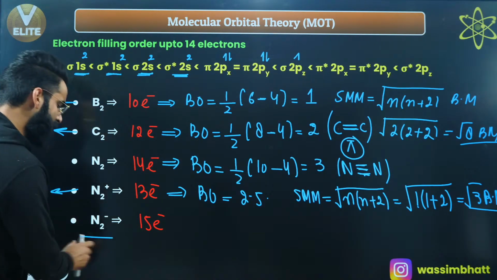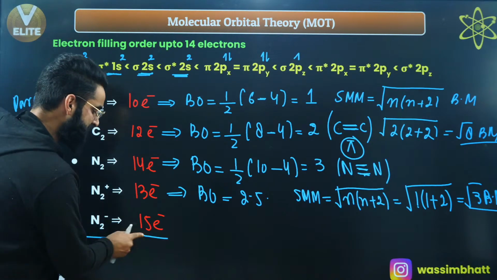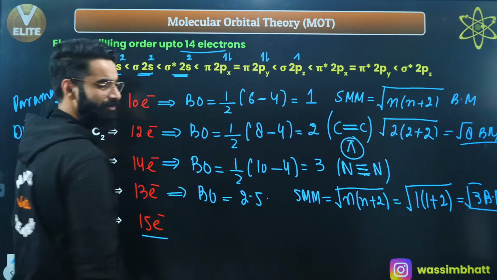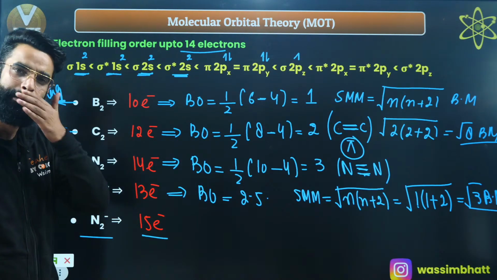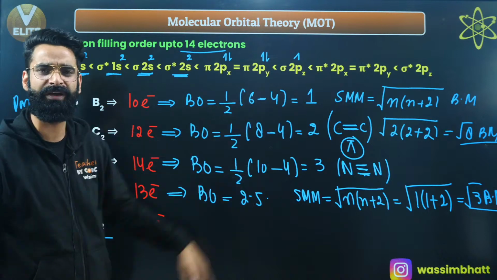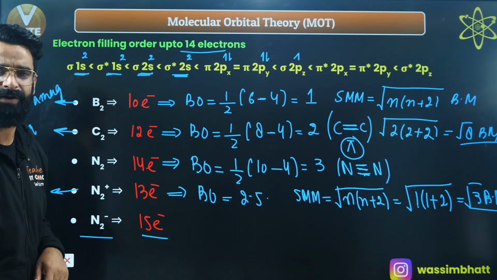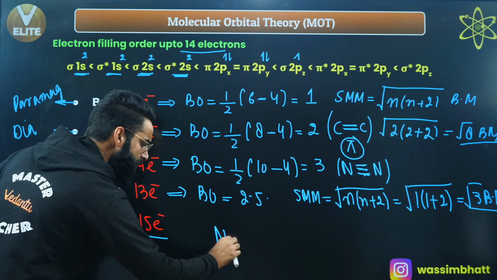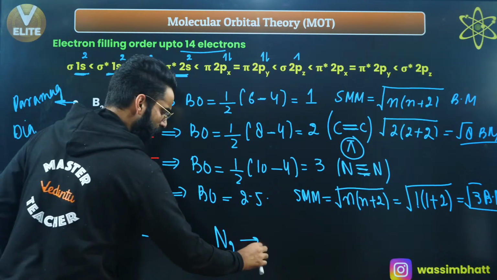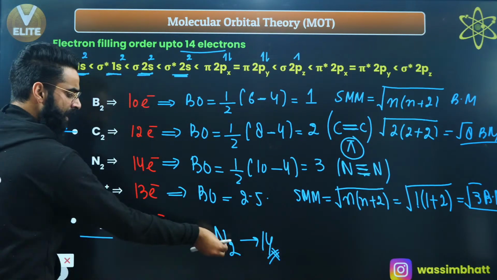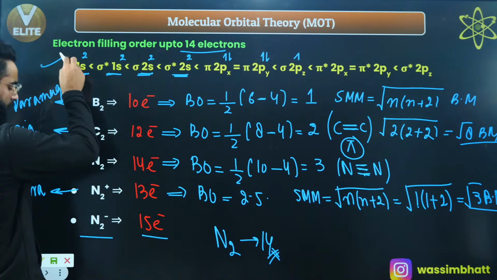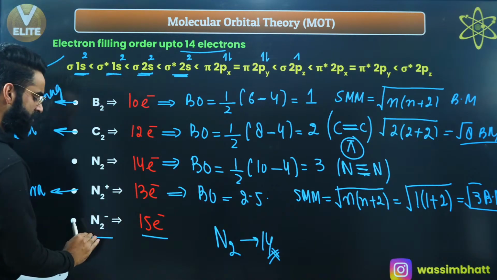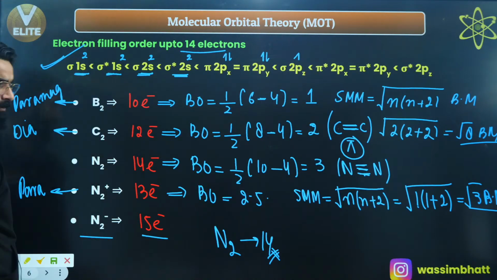Similarly, when you calculate for N2 negative, N2 negative contains 15 electrons. But you are saying over here, this is the electron filling order up to 14 electrons, right? But over here it has 15 electrons. So how can we use this molecular orbital configuration for this species which contains 15 electrons? It's simple, guys. See, this N2 negative is derived from N2, and N2 contains 14 electrons, right? So for N2 we are going to follow this order, and for its derived species N2 negative, again we are going to follow the same order only.